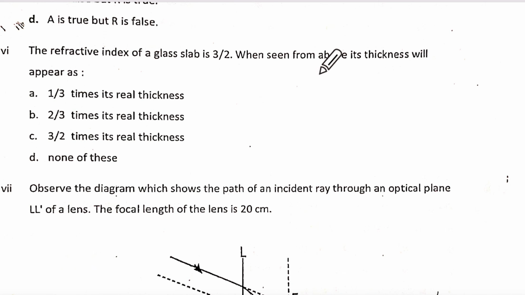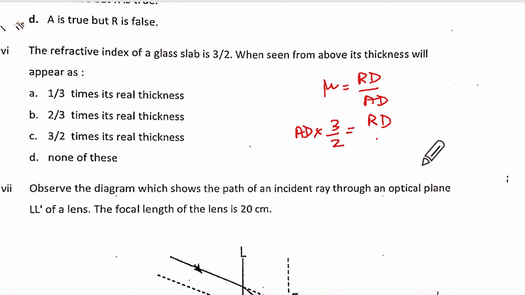Refractive index and thickness. They are saying thickness so many times; the real thickness means mu is equal to real depth upon apparent depth. So mu is 3 upon 2, and they are saying thickness means real depth. So apparent depth will come here, correct?